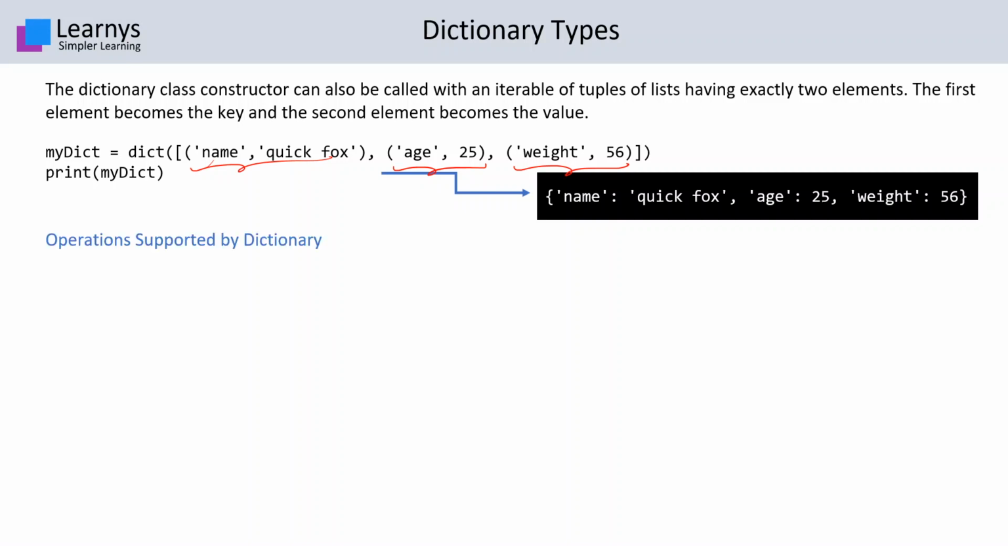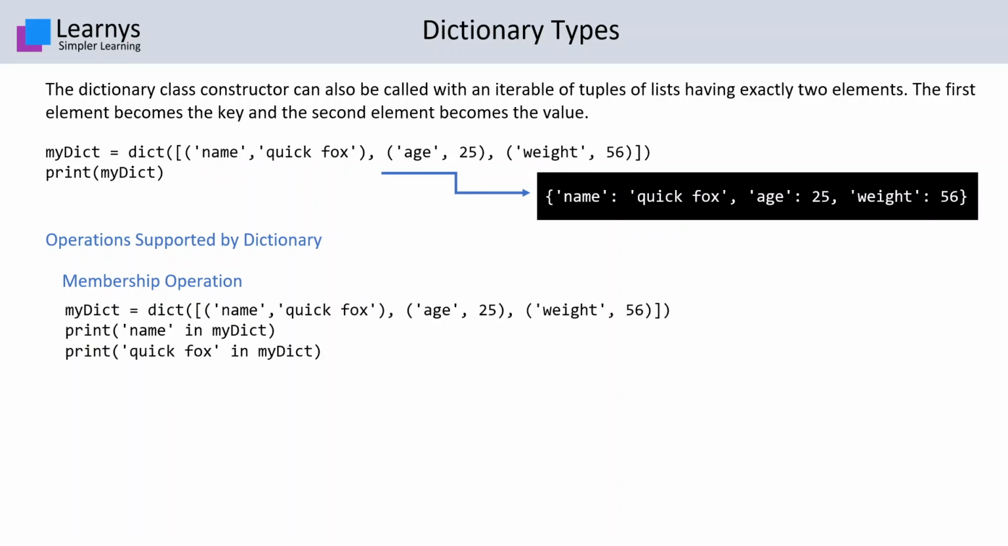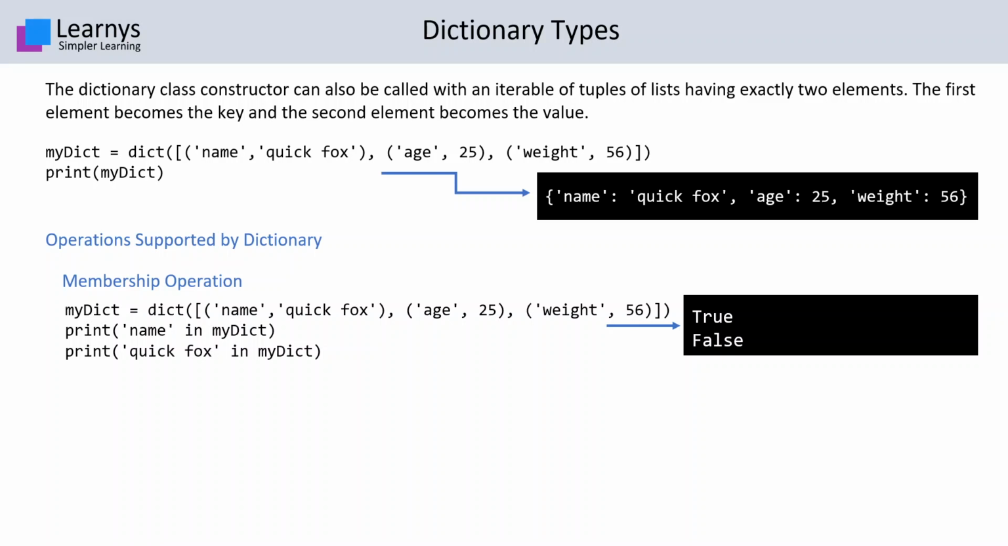Let's talk about operations supported by dictionary. First of all is the membership operation. We can always check whether a particular key is there in the dictionary or not. So over here we have this dictionary where name, age and weight are the keys. When we try to print whether name is in my dictionary, it will say true because name is a key in the dictionary. Then we are finding Quick Fox in my dictionary. Since Quick Fox is not a key but a value, it will say false.